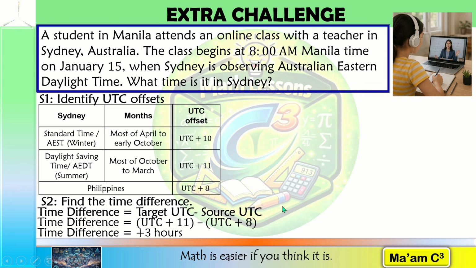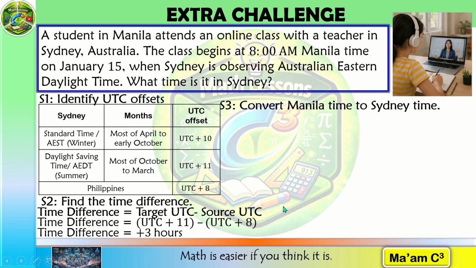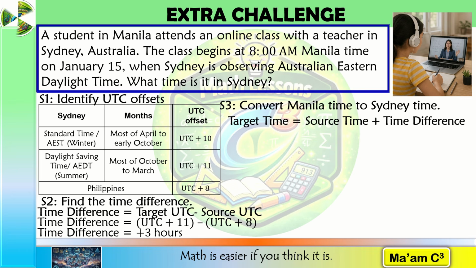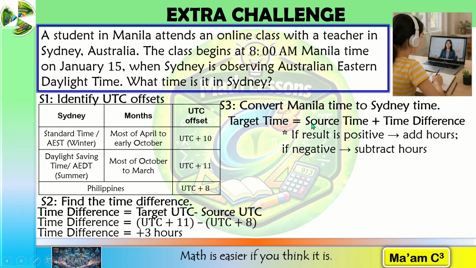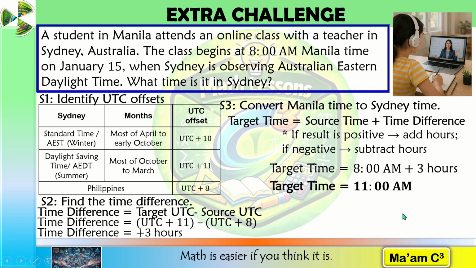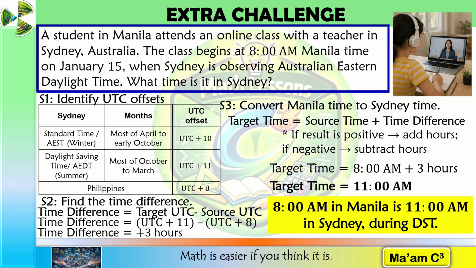Step 3, we convert Manila time to Sydney time. Don't forget the formula: target time is equal to source time plus the time difference. And again, take note when to subtract or to add hours. Our source time, the given here, is 8 o'clock a.m. And the time difference is positive 3, so we're going to add: 8 o'clock a.m. plus 3 hours, and that will be 11 o'clock a.m. So 8 o'clock a.m. in Manila is 11 o'clock a.m. in Sydney during daylight saving time.